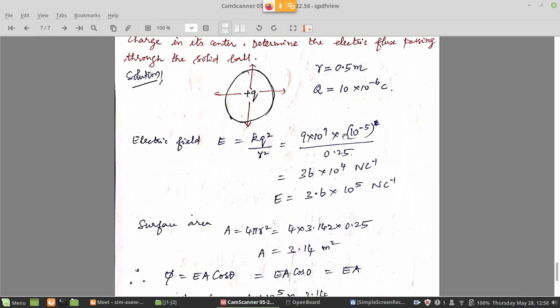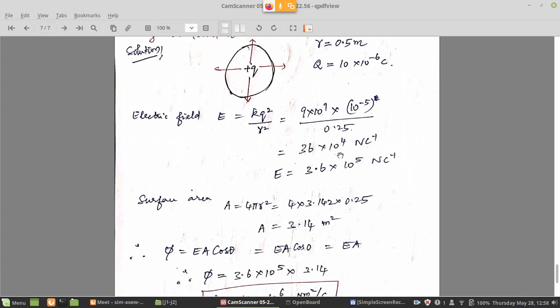It is kq by r square. So k is 9 into 10 power 9, charge is 10 power minus 5, divided by r square. If you do it, it is 36 into 10 power 4 over 0.25 here. If you multiply, you get 36 in the numerator, 10 power 9 and 10 power minus 5 combine to give 10 power 4. You can write the same thing as 3.6 into 10 power 5. This is the electric field, so you have calculated the electric field.